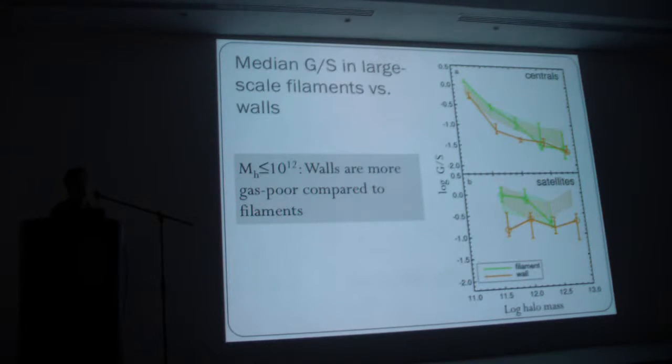Now we look to see whether this is dependent on how we define the halo mass, and this seems pretty robust to our halo abundance matching approach. We also explored whether these are just different stellar mass distributions at fixed halo masses in each of these halo mass bands, since filaments and walls have different stellar mass distributions. So what we did is we predicted the relationship if you just predict the gas fraction from the stellar mass distribution, and that's what's shown in these dashed regions. But they don't show the same offset that we see in the data.